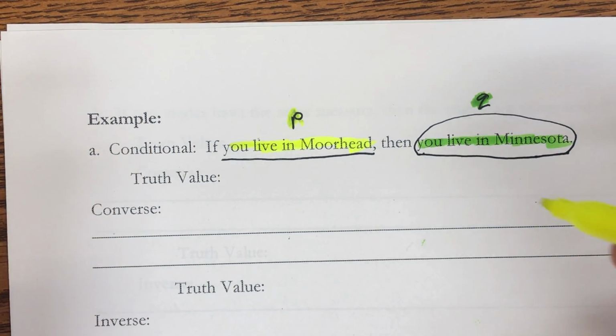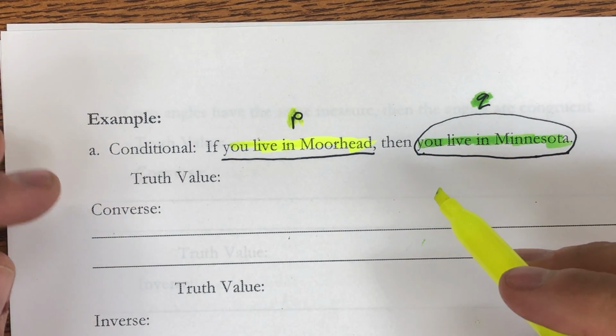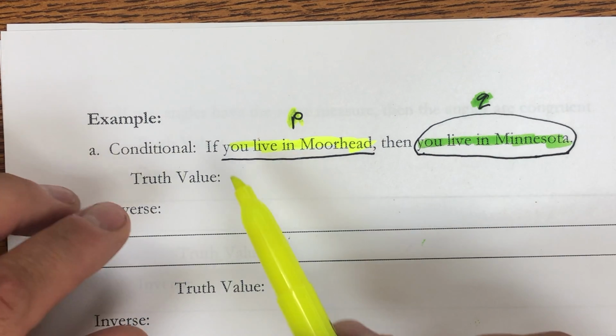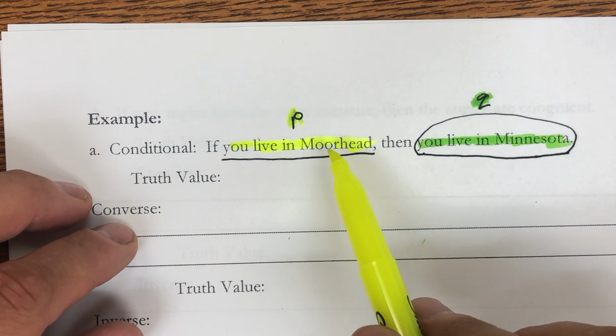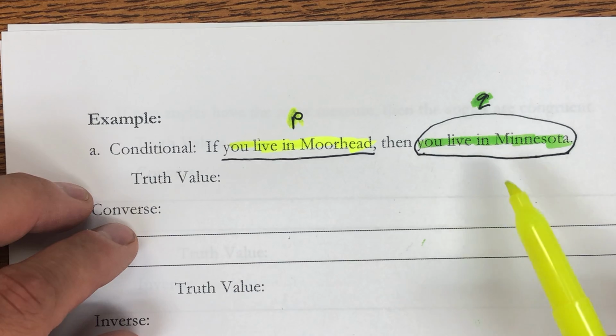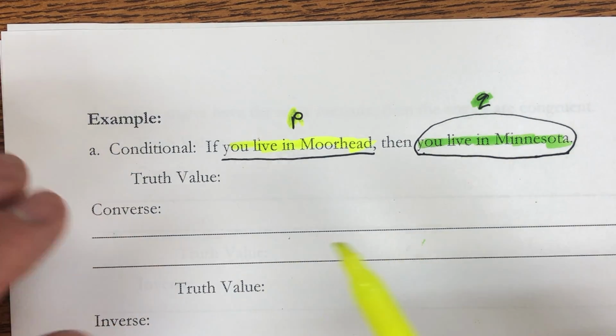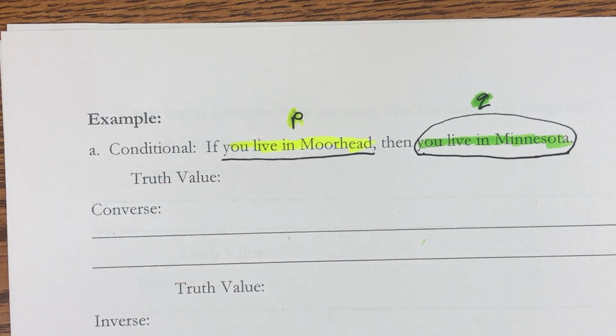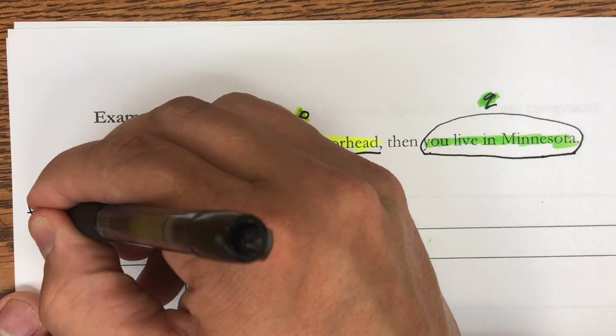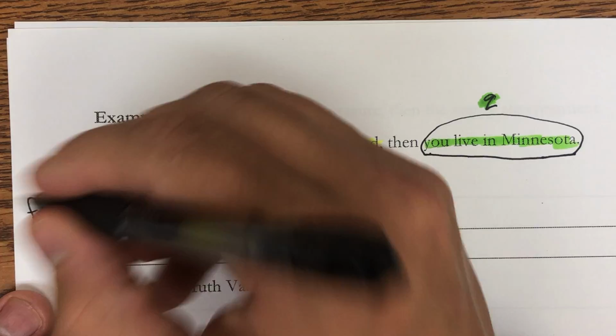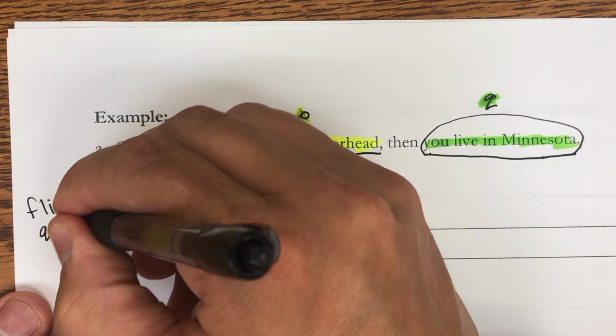So as we were working on our first example of writing the converse, inverse, and contrapositive, I highlighted our hypothesis in yellow, and that's our P, and our conclusion is our Q. Okay, so that's the conditional. That comes in the form P, then Q. To write the converse, we have to flip it. So it needs to come in the form Q, then P.